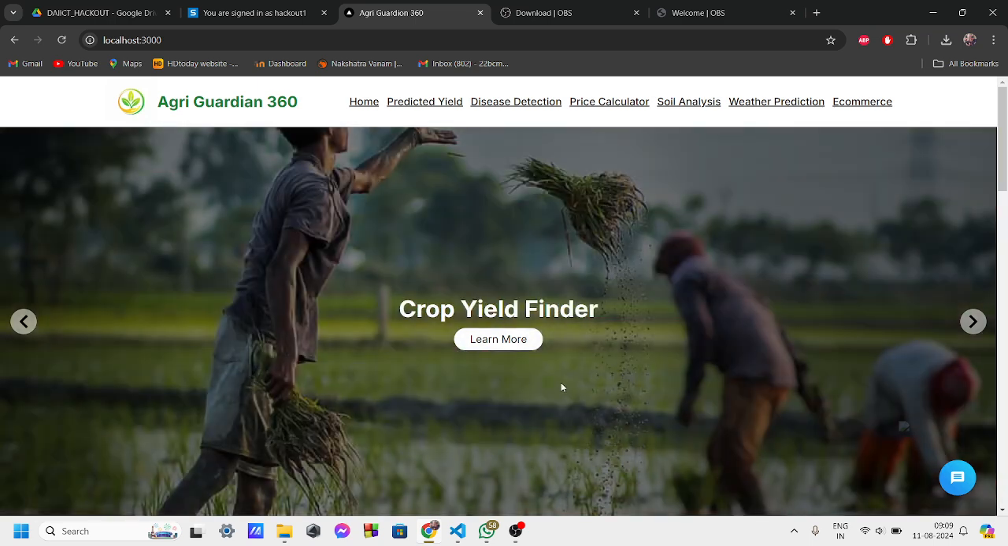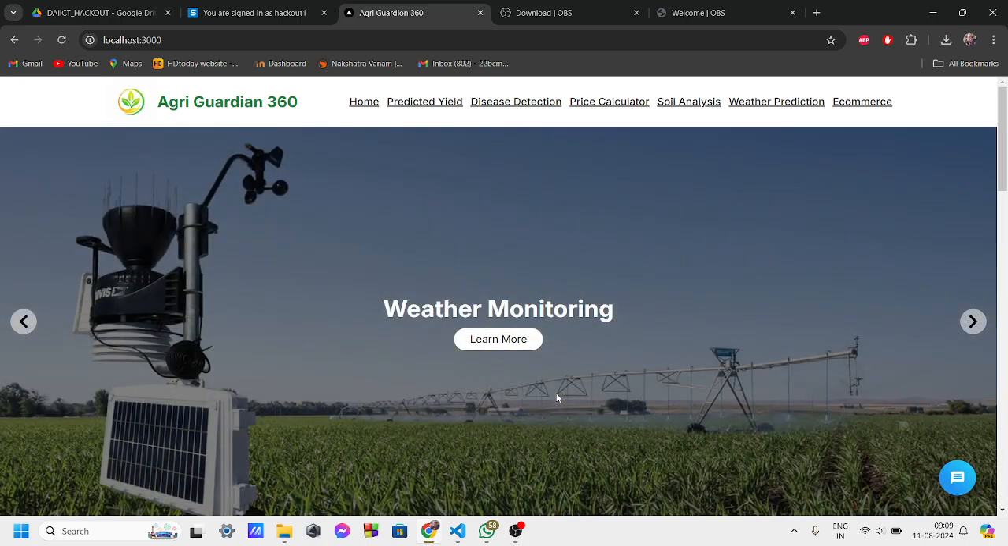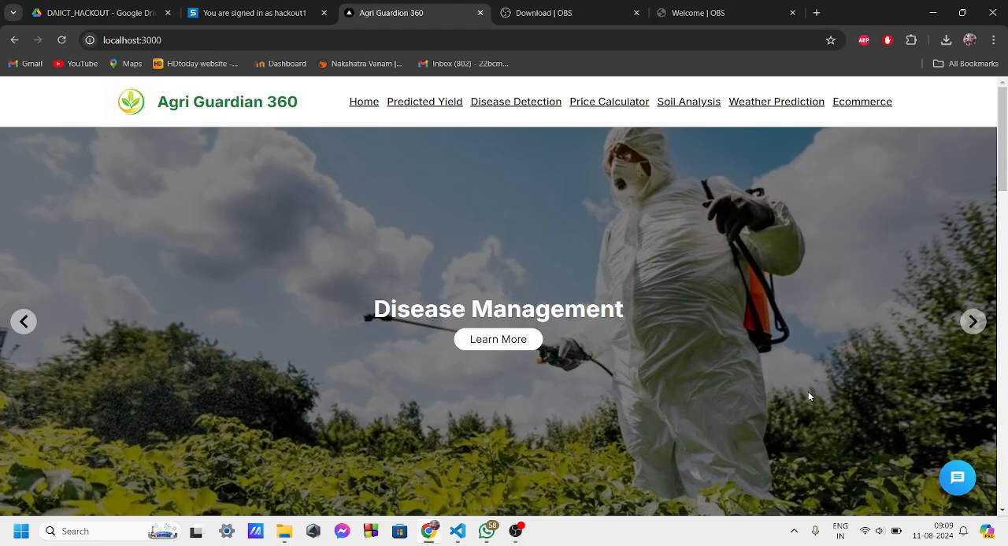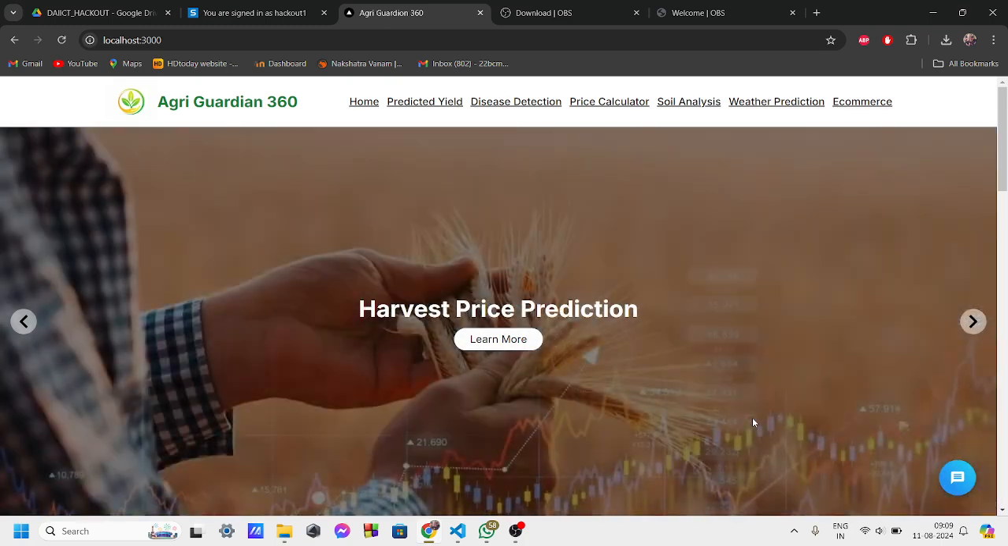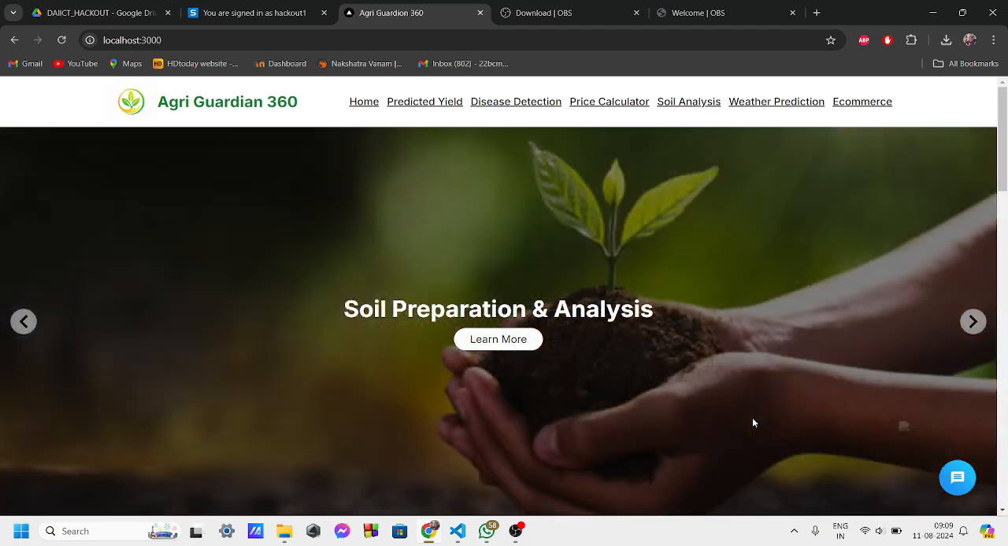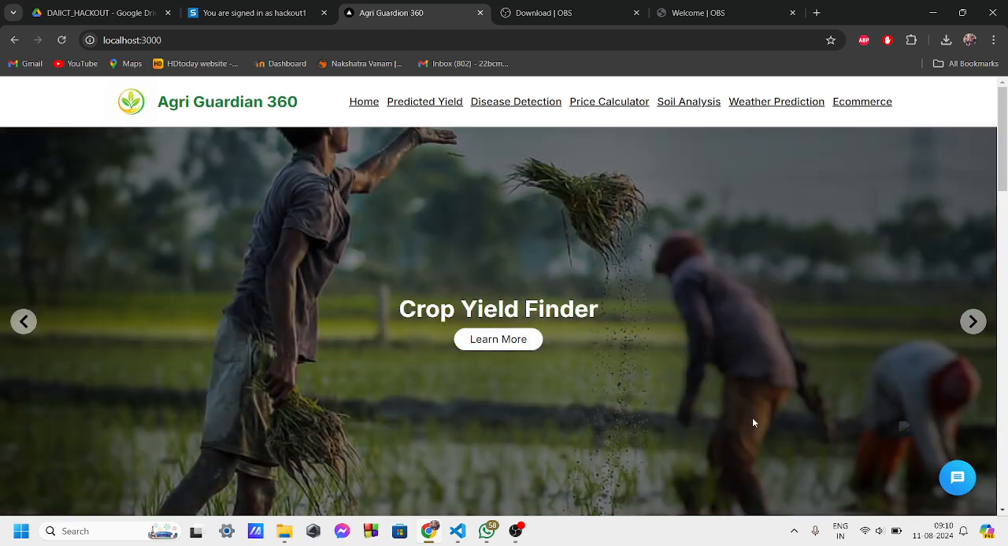Imagine a future where every farmer has the power of cutting edge technology at their fingertips. A future where agriculture is smarter, more sustainable, and more prosperous. In a world facing unpredictable weather, fluctuating market prices, and resource scarcity, farmers often struggle to make informed decisions. But what if there was a way to change that?